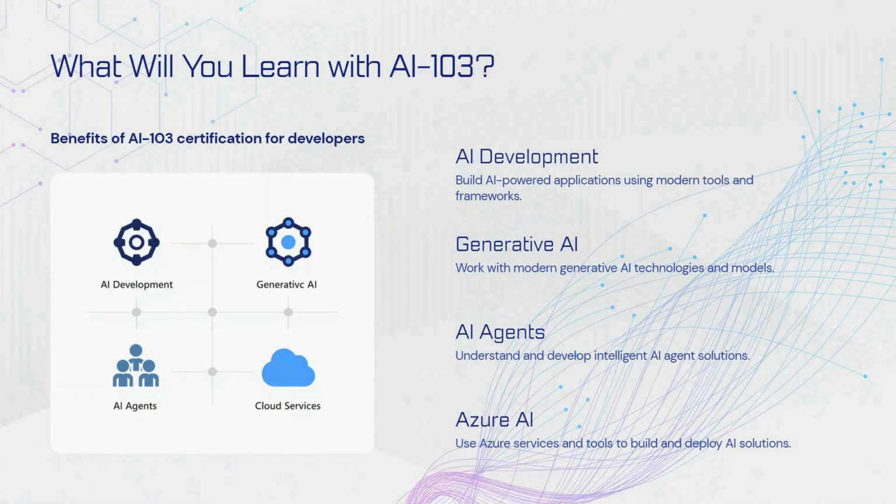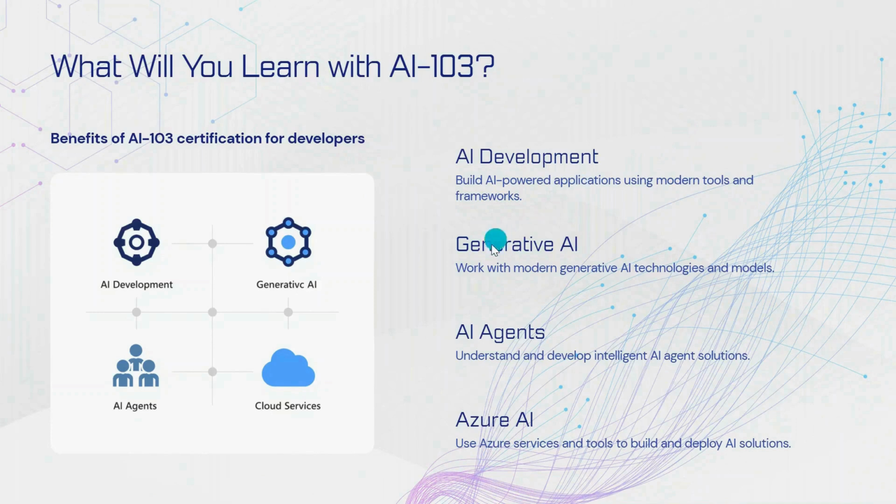What will you learn with AI 103? Now that you have an idea of what we can build, let's look at what you will actually learn in this AI 103 journey. First, AI development. We will learn how to build AI powered applications using modern AI tools and frameworks.